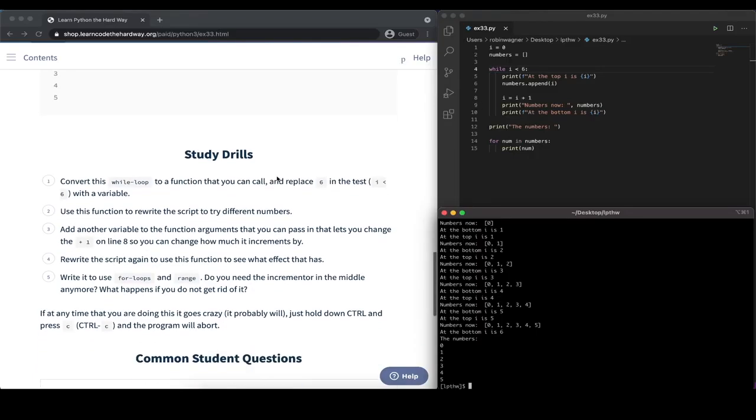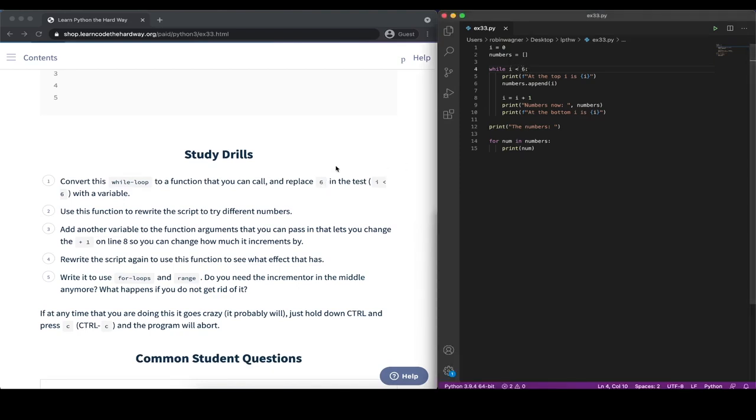Let's take a look at the study drill section. The first exercise here is to convert this while loop to a function that we can call, and to replace the number 6, which is here in our Boolean expression, with a variable. So let's go ahead and do that. In order to define a function, we can type out def and then provide the function name. Let's call it maybe iterate, and let's pass in iteration, for example, as a value.